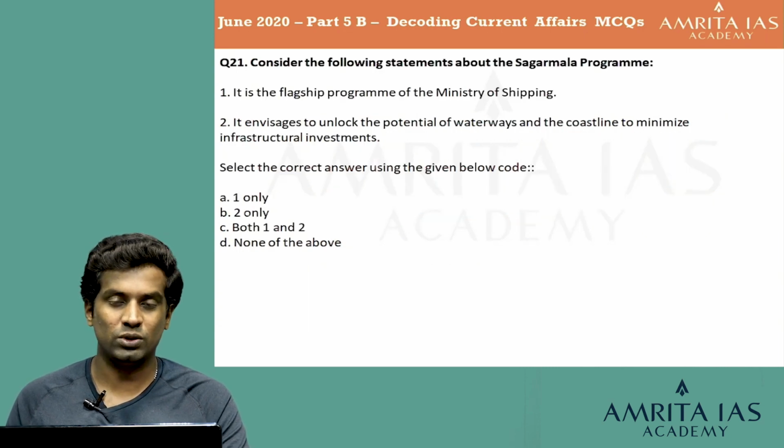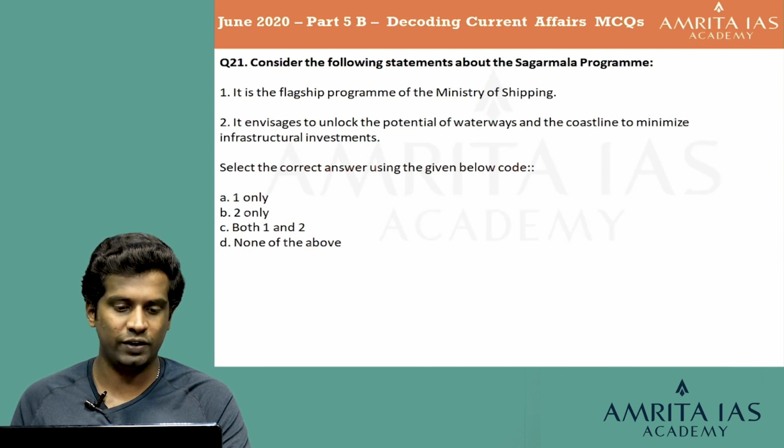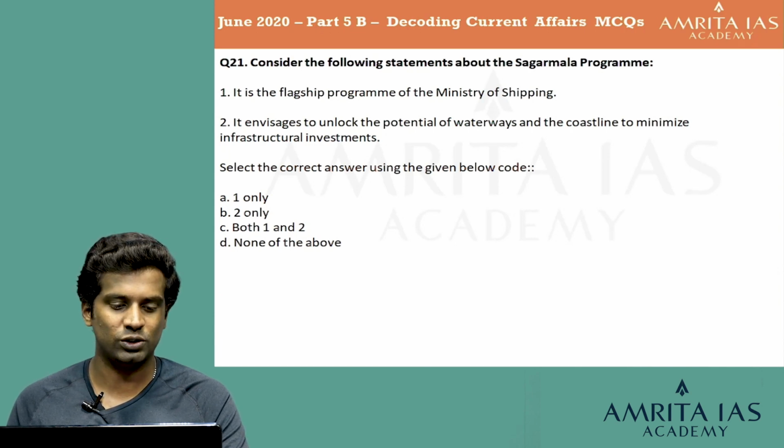Consider the following statements about the Sagarmala Programme. First, it is a flagship program of the Ministry of Shipping. Second statement, it envisages to unlock the potential of waterways and the coastline to minimize infrastructural investments. Select the correct answer using the code given below. Option A 1 only, option B 2 only, option C both 1 and 2, and option D none of the above.